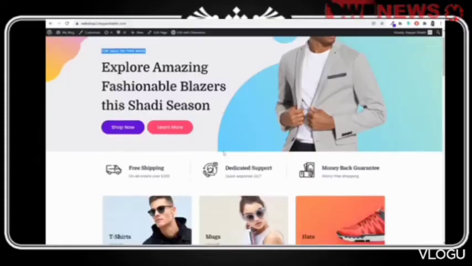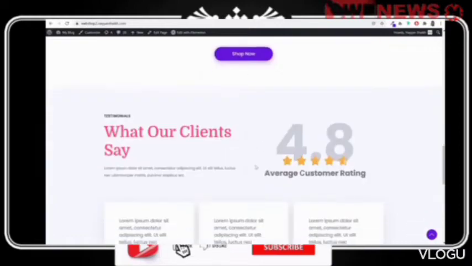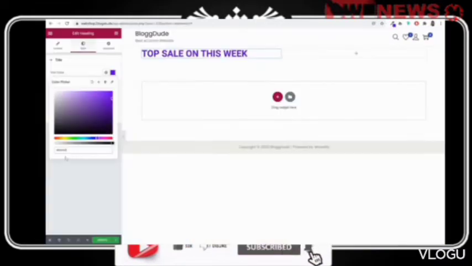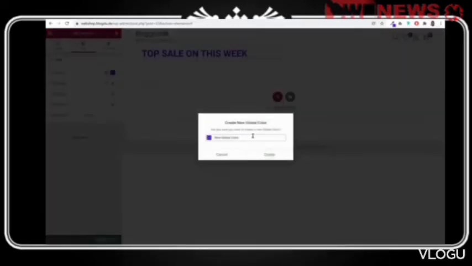You can do one more thing. You can save the color code because we'll be using this color code a lot. So we can simply save the color code so that we don't have to copy paste the color code again and again. So to save the color, you can click on this plus button and you can type in purple, for example. Okay, this is our purple color.